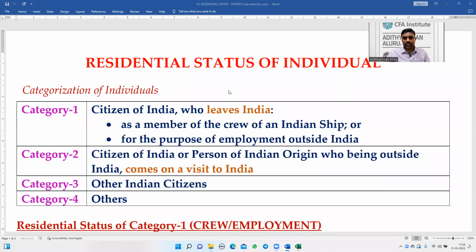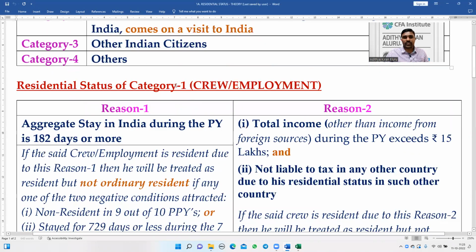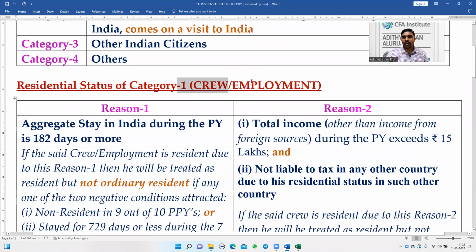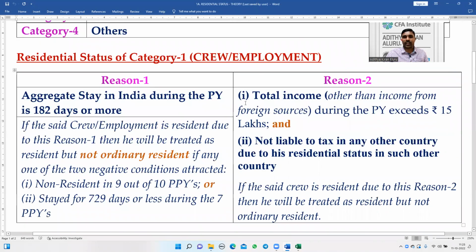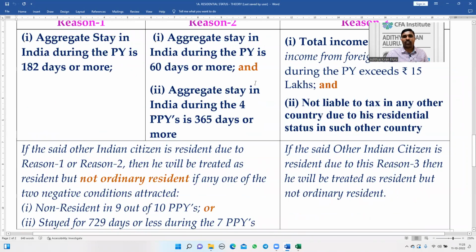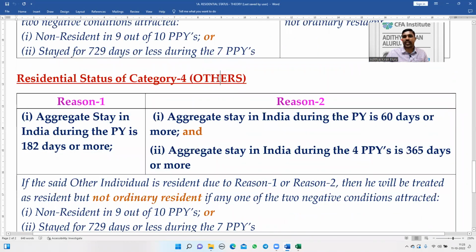So in the previous lectures, we have solved the problems for residential status of individuals. Three categories of individuals we have covered. Category 1: crew member of an Indian ship, employment outside India, visitor. Category 2, category 3: other Indian citizens. And what is left over now to discuss is category 4. This is foreign citizens. All the three categories of Indian citizens have been completed. Now in this lecture, we'll discuss category 4.